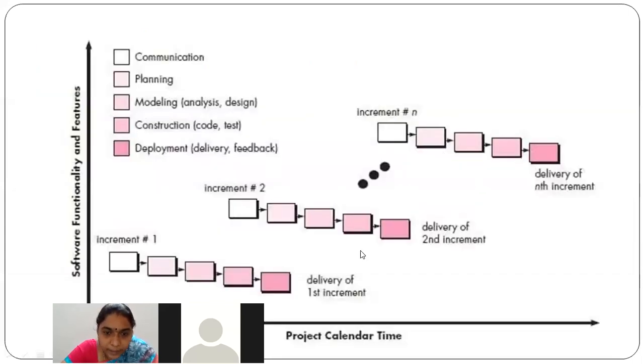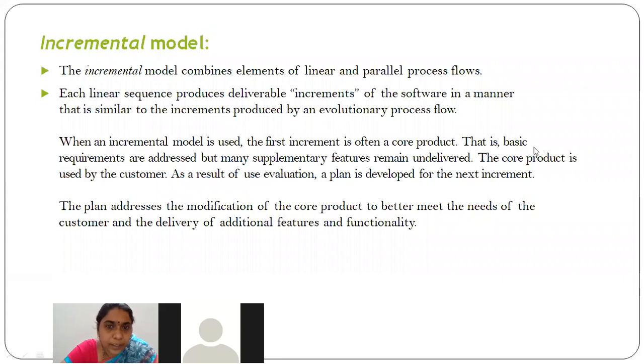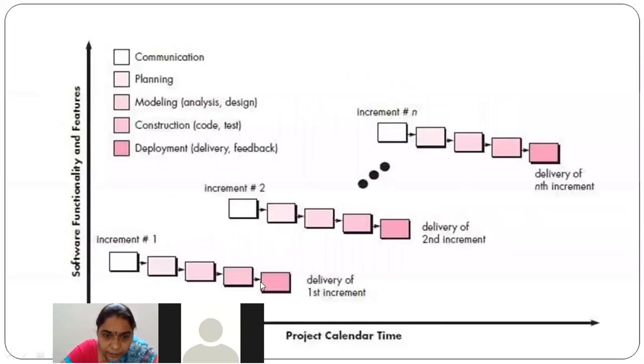So the increment that is released here is called the core product, the main product, right? What this core product is, is that the basic requirements are addressed, but many supplementary features still remain undelivered. While releasing this core product, the basic requirements are addressed and the product is released. Suppose it is a car development, while releasing this first feature, basically the car is released and the